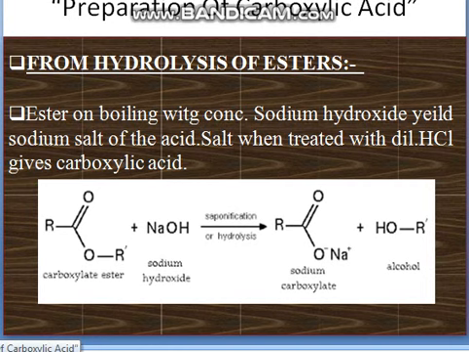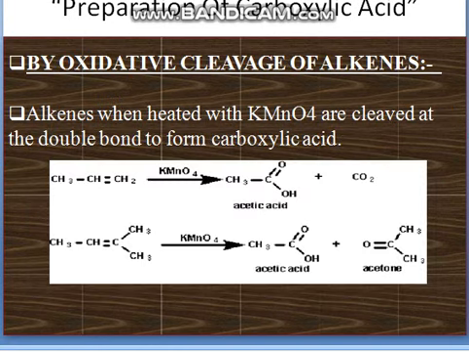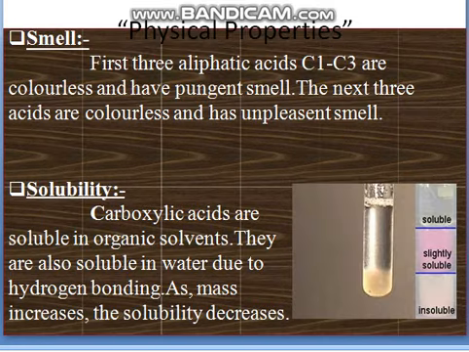Next is the physical property of the carboxylic acid. First is smell. The first three aliphatic acids, C1 to C3, are colorless and have a pungent smell. The next three acids are colorless and have an unpleasant smell. Solubility. Carboxylic acids are soluble in organic solvents. They are also soluble in water due to hydrogen bonding. As mass increases, the solubility decreases.